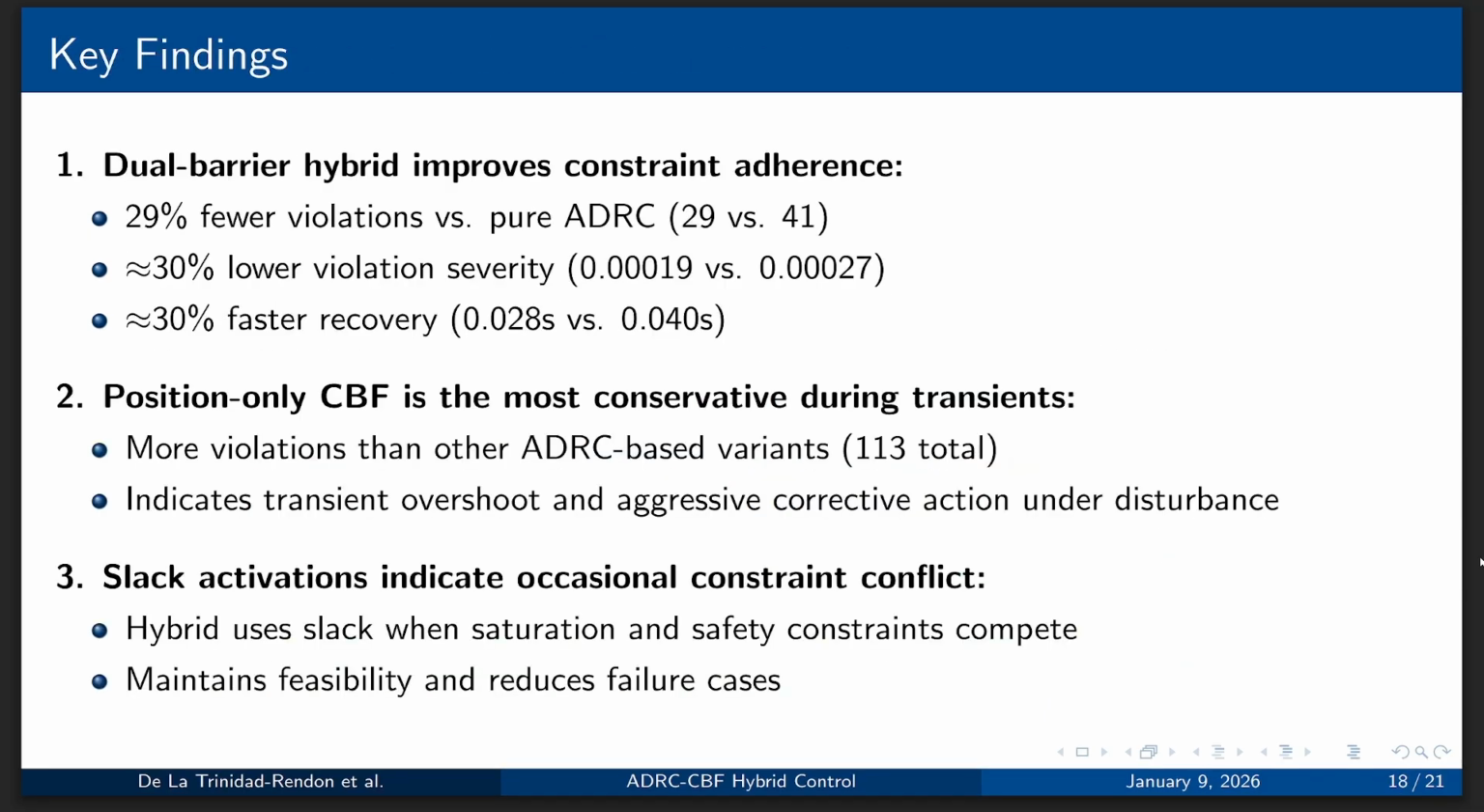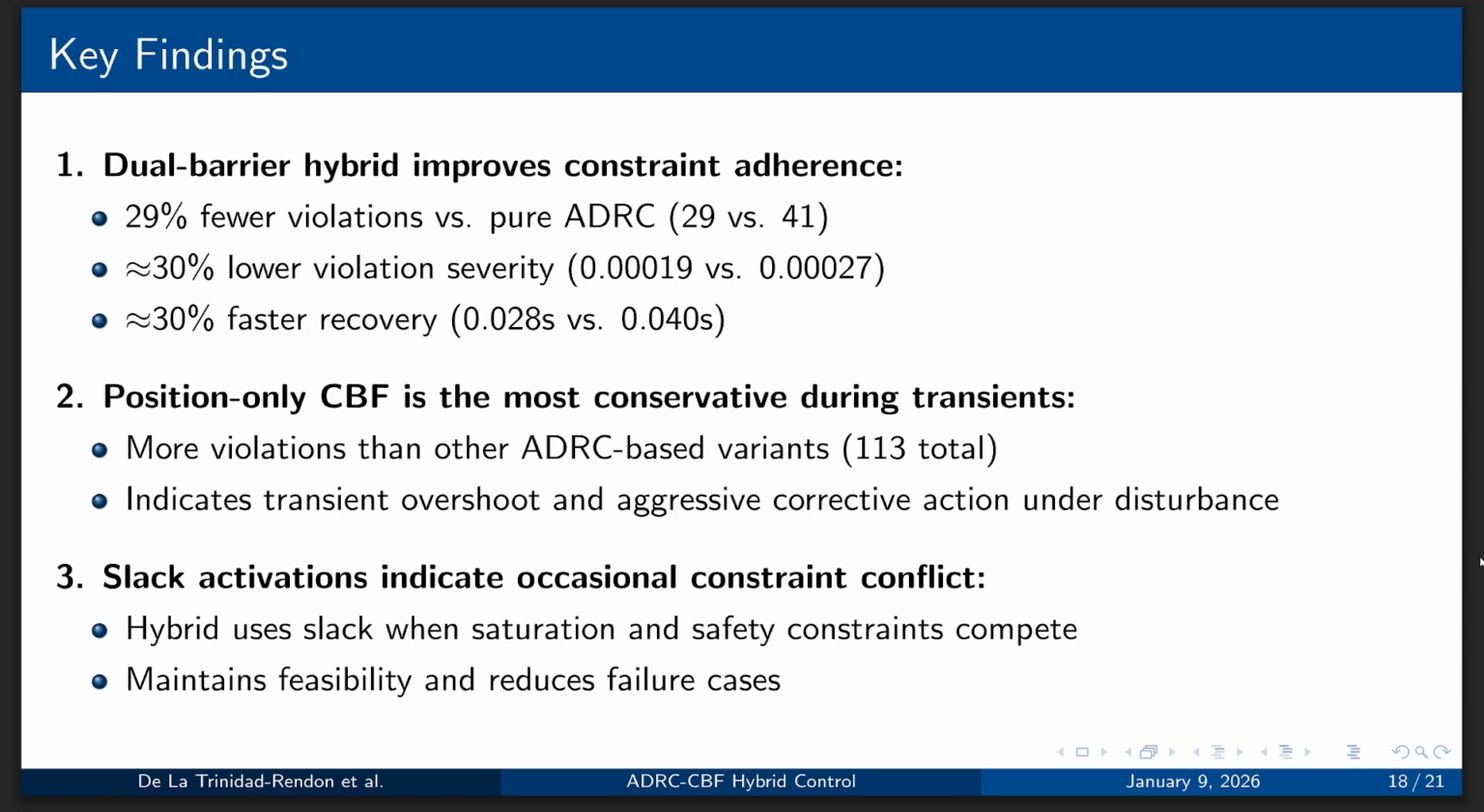The key findings: the dual barrier hybrid improves constraint adherence. We have 29% fewer violations versus the pure ADRC approach. We have approximately 30% lower violation severity and approximately 30% faster recovery time. The position-only CBF is the most conservative during transients. It does have more violations than other ADRC-based variants, which indicates transient overshoot and aggressive corrective action under disturbance.